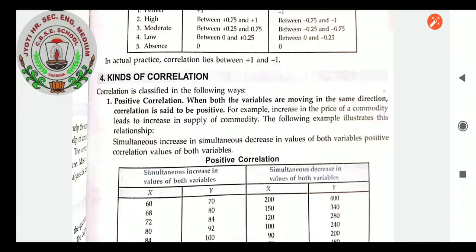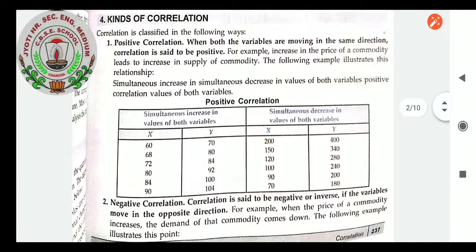Simultaneous increase in values of both variables, or simultaneous decrease in values of both variables, is positive correlation. X and Y variables you can see, students. You can see there the variations, positive correlation. For example, different numbers are there but their difference total is the same. Okay, this will be showing positive correlations.